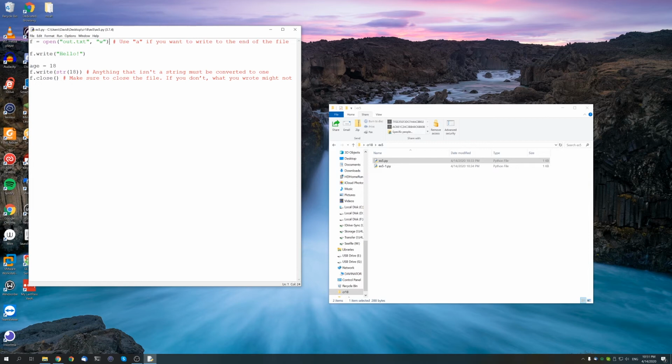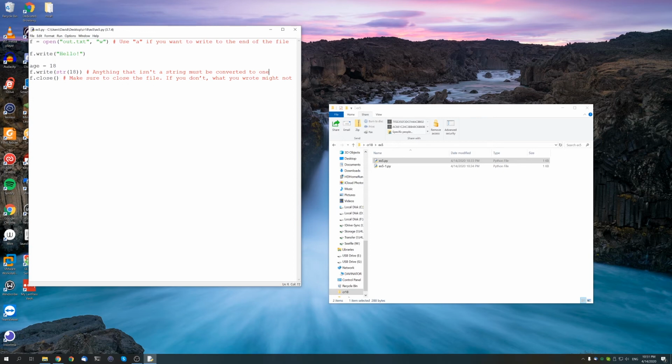If we want to just add it to the end of the file, we can use A, but we're just going to use W for now. So as you can see here, write accepts a string and a string only. So that means that if you want to print out a number, such as the age of 18, you need to first convert it to a string.